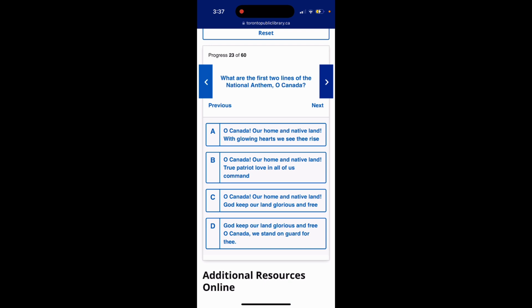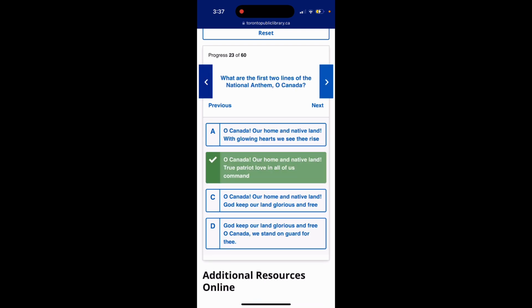Option D, God keep our land glorious and free. O Canada, we stand on guard for thee. The answer is option B, O Canada, our home and native land, through patriot love in all of us command. Keep in mind it's asking for the first two lines.